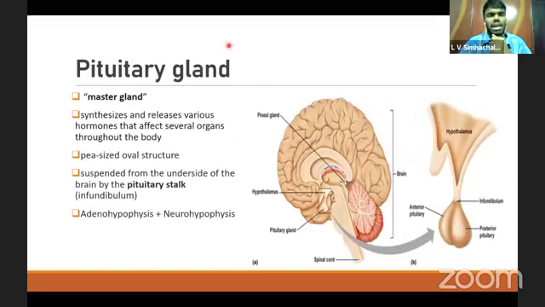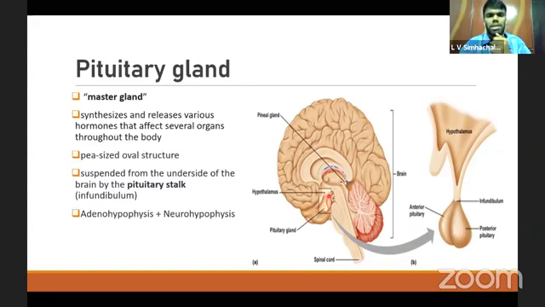Coming to the pituitary gland, it is also called the master gland because it synthesizes and releases various hormones that can regulate the functioning of the various organs of the body. It is a pea-sized oval structure. Okay, this is the pituitary gland. It is hanging from the lower part of the brain through a stalk. This is called the infundibulum of the pituitary gland. This is the pituitary gland.